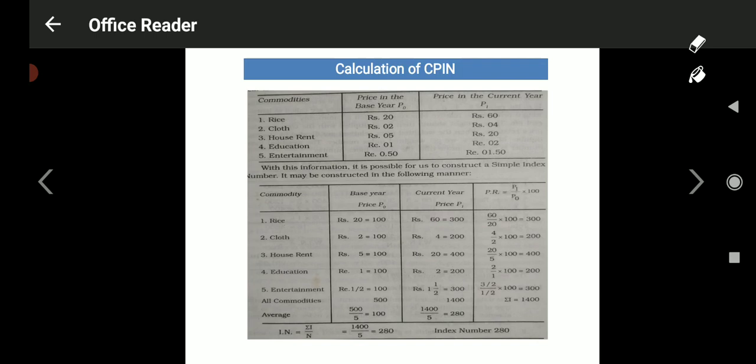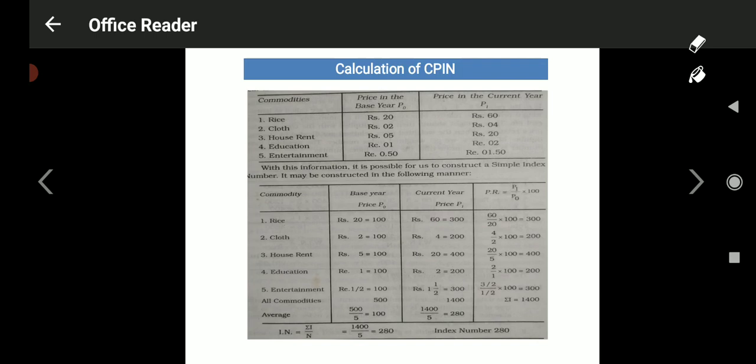Understood now what I am telling? PR is equal to P1 upon P dash into 100, where P1 is the current year price, that is 60 rupees, and P dash is the base year price, that is 20 rupees. I am talking about rice. 60 divided by 20 into 100 is equal to 300.